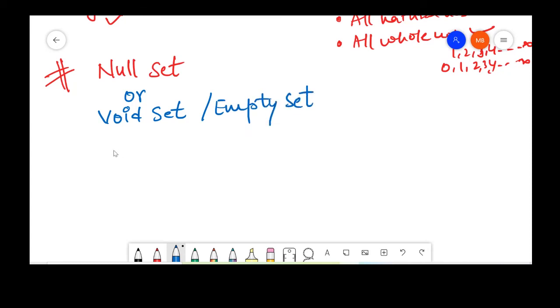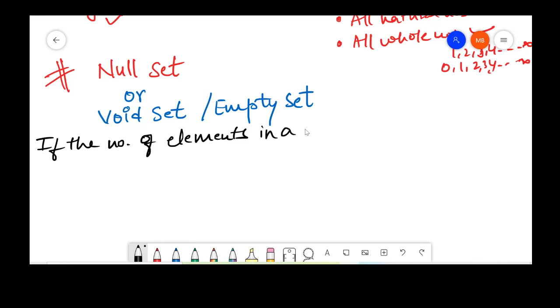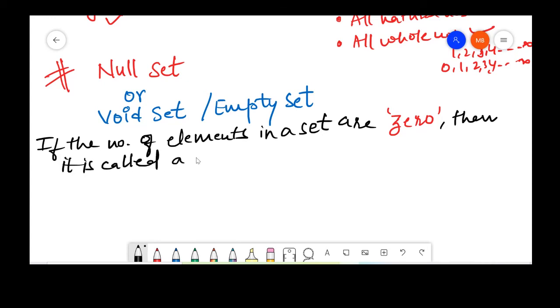So what kind of set will be an empty set? If the number of elements in a set is 0, then it is called a null set, an empty set, or a void set.